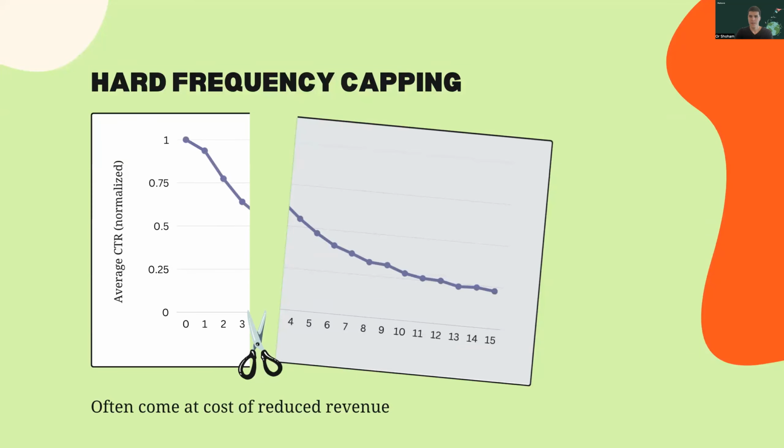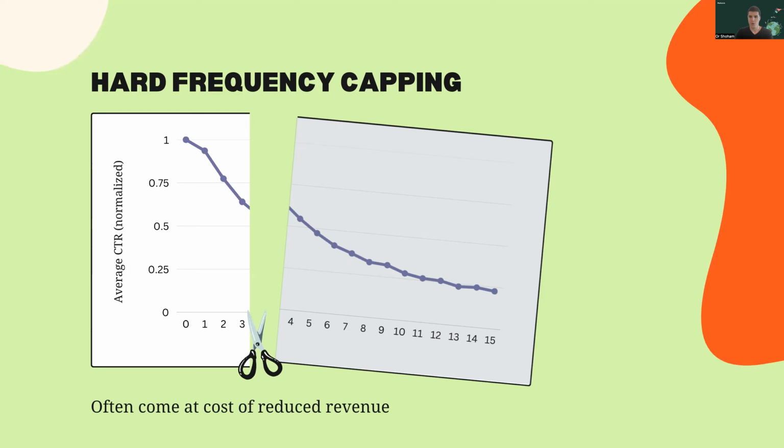So ad fatigue definitely demands a solution. A common but naive approach to tackle it is what we refer to as hard frequency capping, which simply restricts the number of times each ad is shown to every user. However, achieving an optimal balance is quite challenging and often results in reduced revenue, primarily because users have different preferences from one to another. Moreover, this method doesn't take into account the potential opportunity cost of presenting a new ad as an alternative to a repeated one. Sometimes a repeated ad will be more profitable for various reasons.